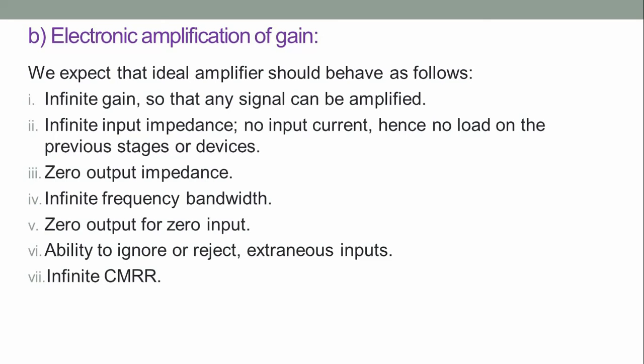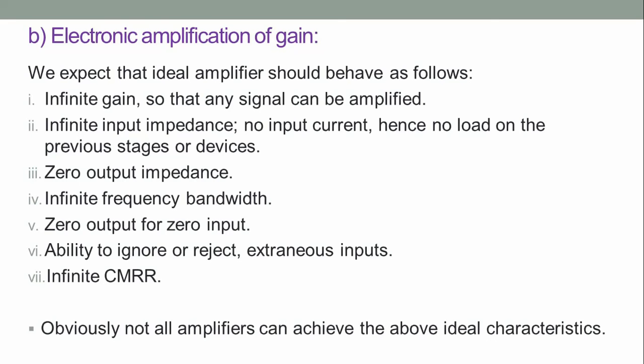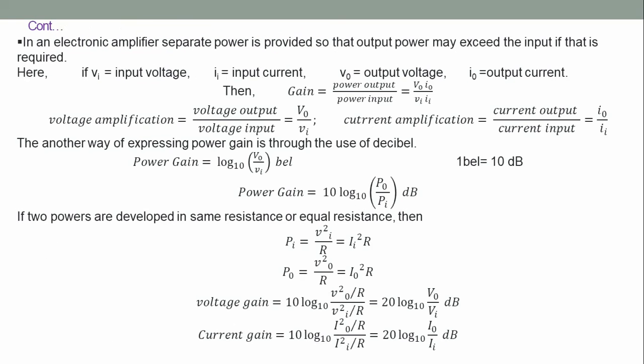Zero output impedance, infinite frequency bandwidth, zero output for zero input, ability to ignore or reject extraneous inputs, infinite CMRR, that is common mode rejection ratio. Obviously, not all amplifiers can achieve the above ideal characteristics.